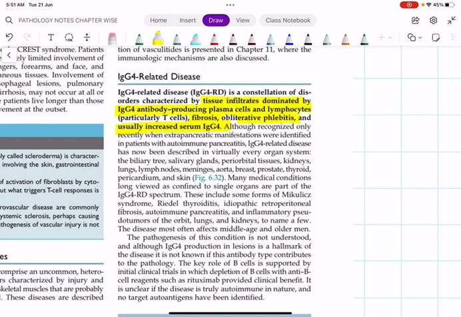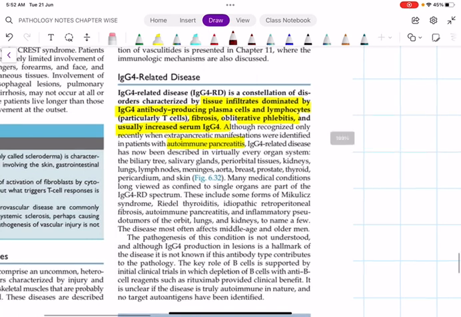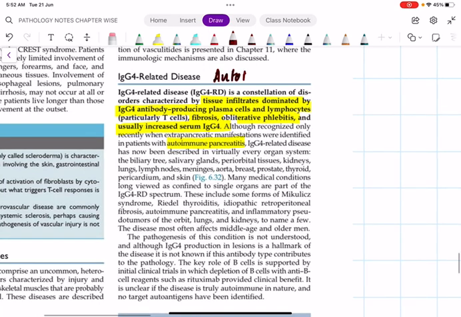Okay, see, actually the most important condition which is associated with IgG4 related disease is autoimmune pancreatitis. Okay, very important, autoimmune pancreatitis. But it doesn't mean only pancreatitis will be there, even extra-pancreatic manifestations have been found. Yes, and almost all the systems will be affected here also.